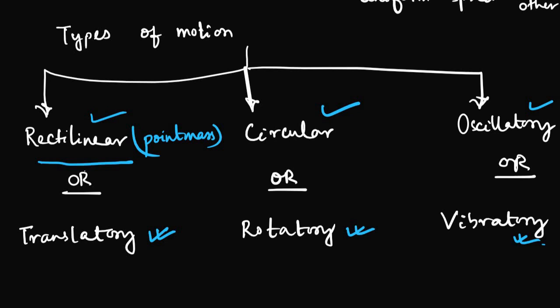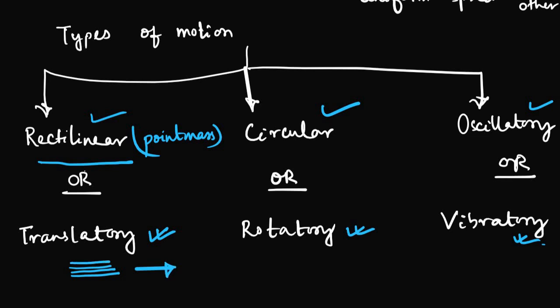Now translatory is the same, only difference is the body is not a point mass, but all its constituent particles are moving simultaneously along. It may happen that the body is moving in straight parallel lines. They are actually covering a straight line, but the thing is the body is not a point mass.